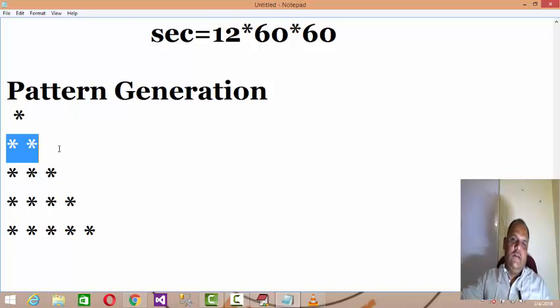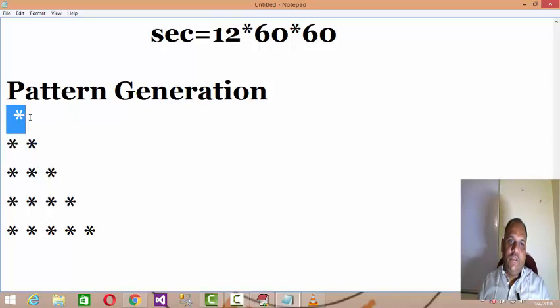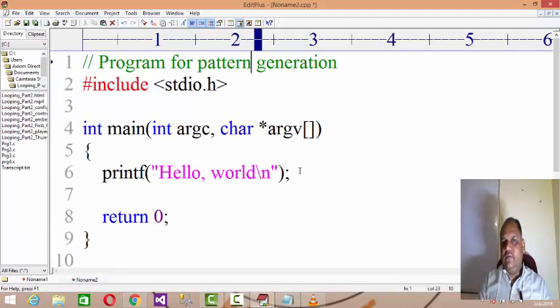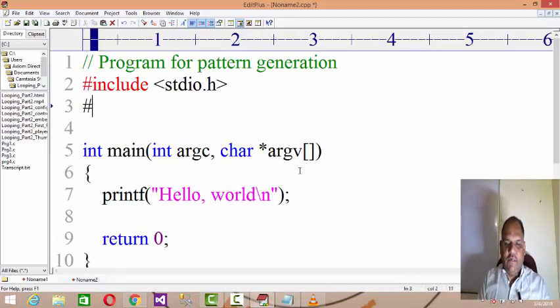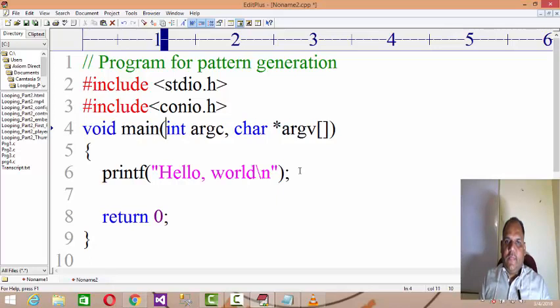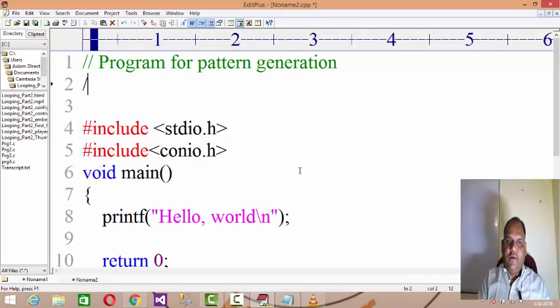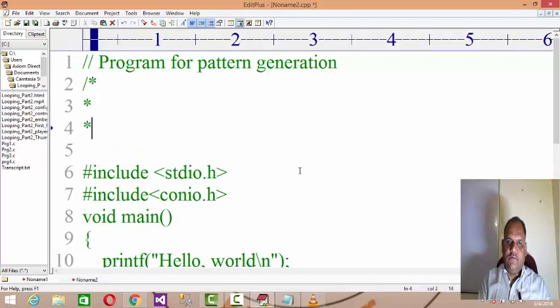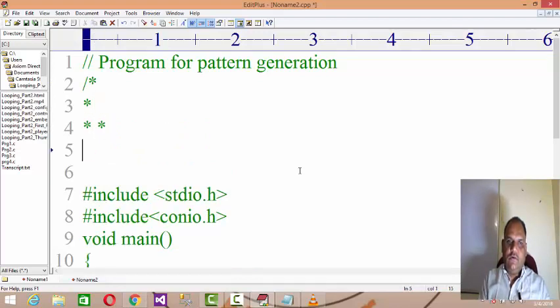Row means your horizontal rows and vertical columns, right? So horizontally the row is incrementing and vertically the columns are also incrementing correspondingly. So this is the sequence you have to follow. #include stdio.h, #include conio.h, then void main. We are planning to generate a pattern like this, so I will write the pattern star star star star.